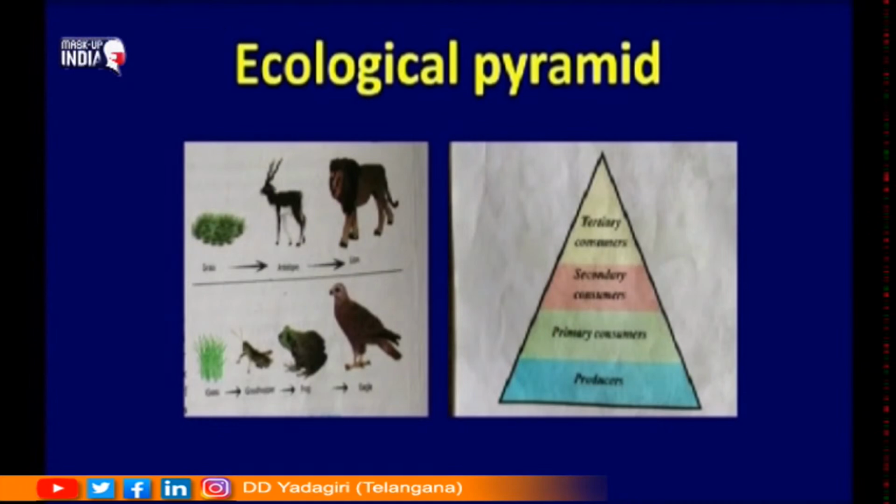But I just want to have your attention over here, dear students. See, I talked to you a little while ago about the number of steps that are present in a food chain. In the first example, you can see there are 3 organisms, producers, deer and lion. So, there are 3 organisms, means 3 steps, right? In the next, there are 4 organisms, that means there are 4 steps involved in that particular food chain.